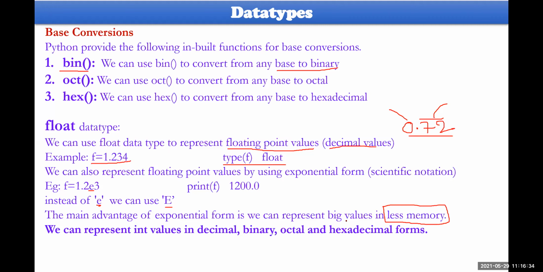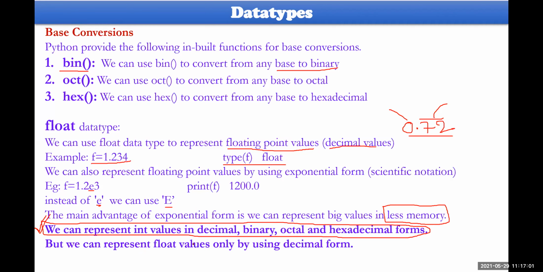Actually, this presentation was prepared when I had installed 3.8 on my system. So this particular statement is true for 3.6. From 3.8 onwards, the statement is not correct. Yes, this statement is correct, but you cannot represent these float values using binary form, octal, or hexadecimal format. Only in decimal form can you specify them. You can place this one here.